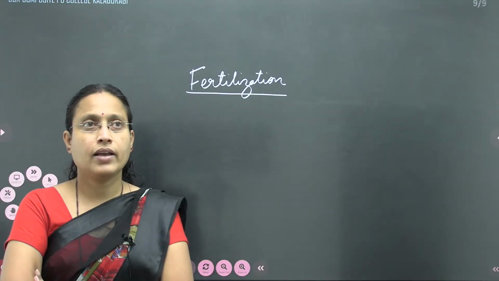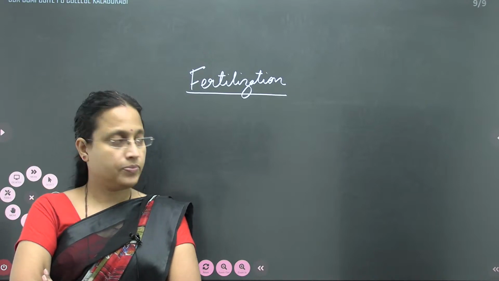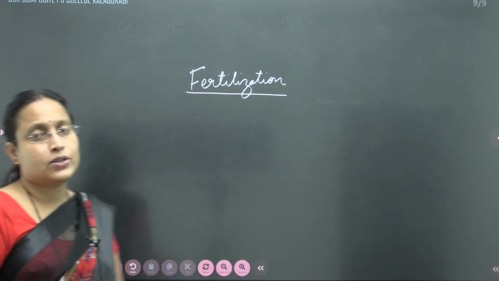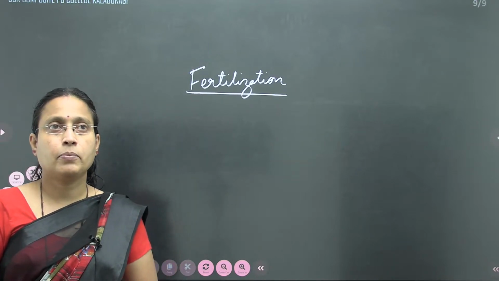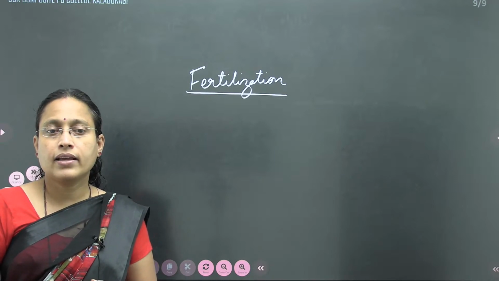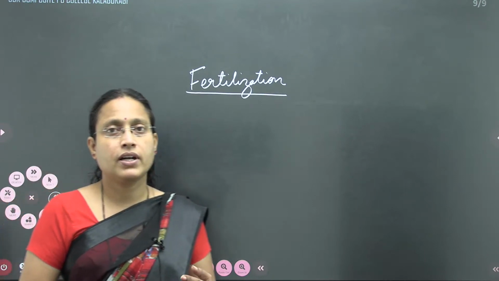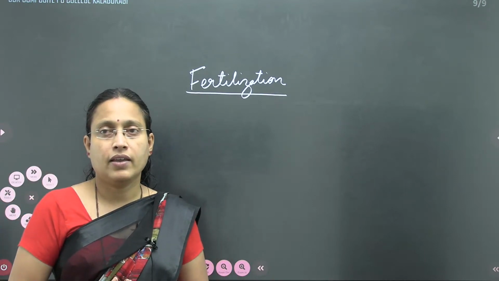Hello students, today I will explain about fertilization. How does fertilization occur? And what is fertilization? Before that, certain events occur before fertilization. The entire reproductive process can be divided into pre-fertilization events and post-fertilization events.